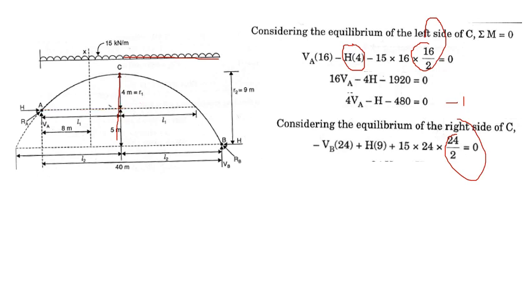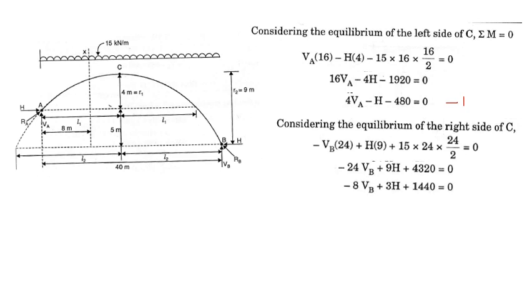Please have a calculator with you and do all the calculations along with the video so that you can check whether the answers are correct. If not, you can inform. Okay, so you get another equation now: minus 8VB plus 3H plus 144. So let it be the equation 2.